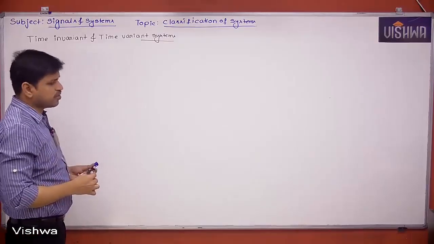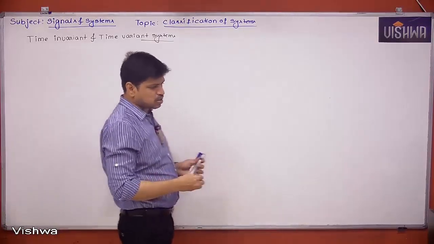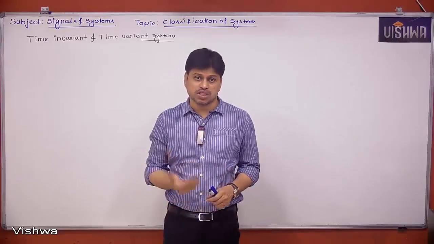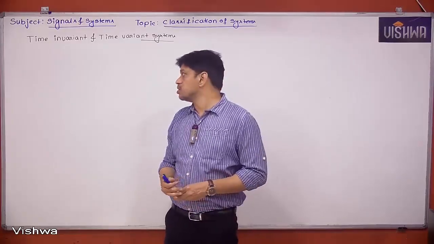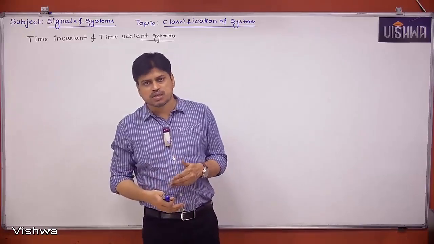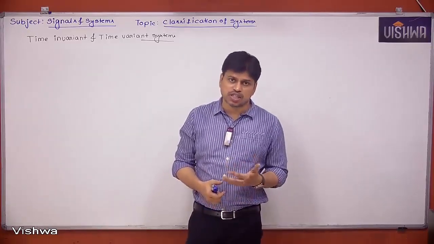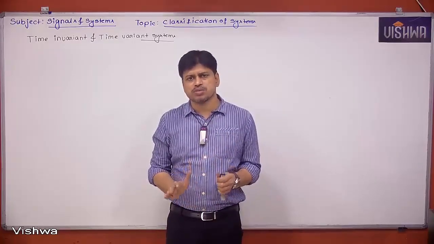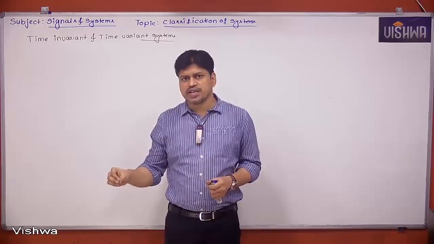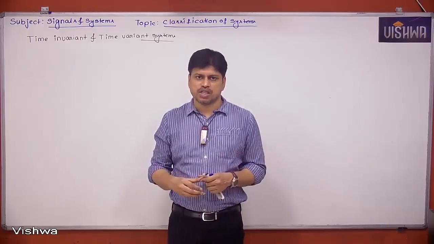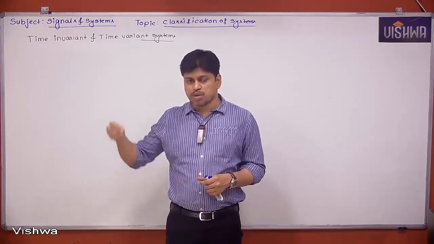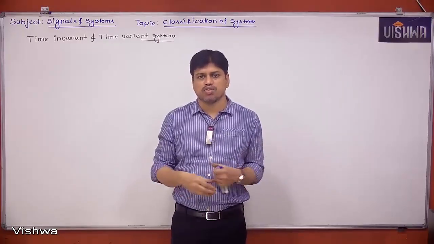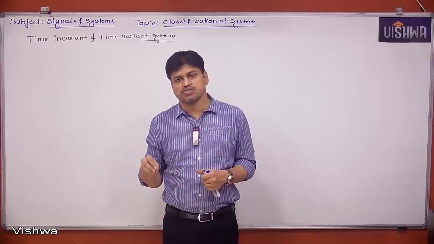Time invariant and time variant system. So here the literal meaning of variant is which is changing. Invariant means which is not changing. That's the meaning of it. So time invariant system means the system parameters are not changing with respect to time, or simply we can call it a constant parameter system. That system should not change. That means if you give the input at any time, the same output we have to see. If I give the input now, and the same input some time after that, still we have to get the same kind of output. Then we can call the system is not changing with respect to time.